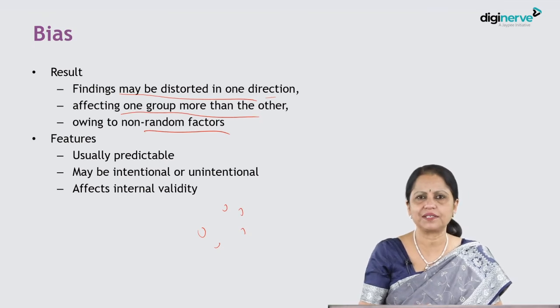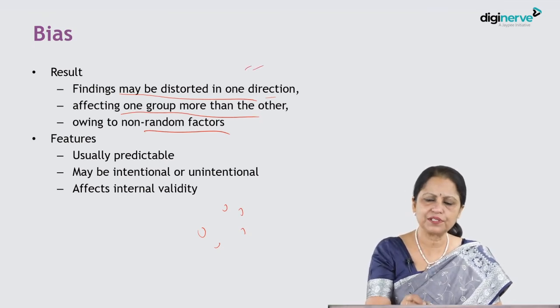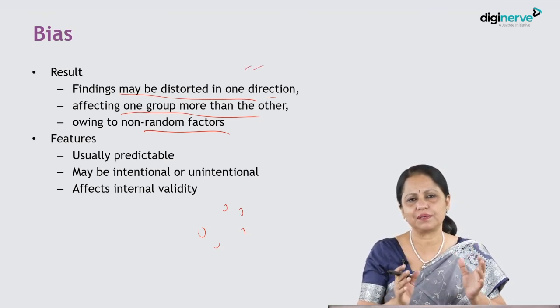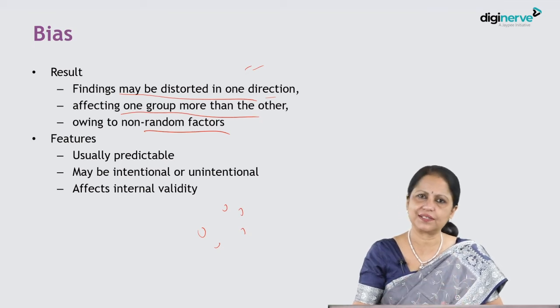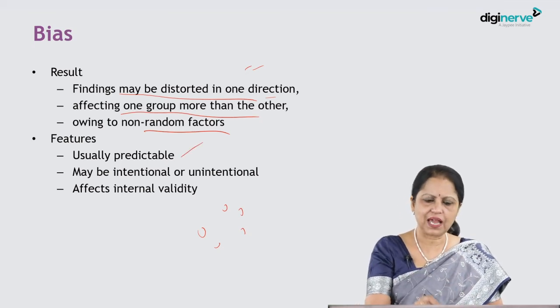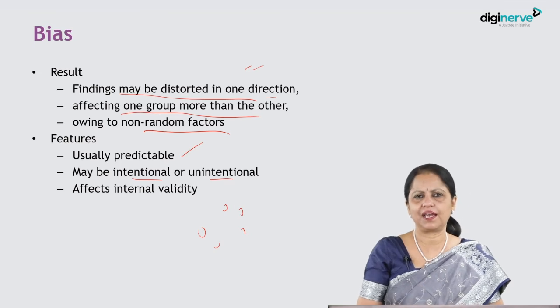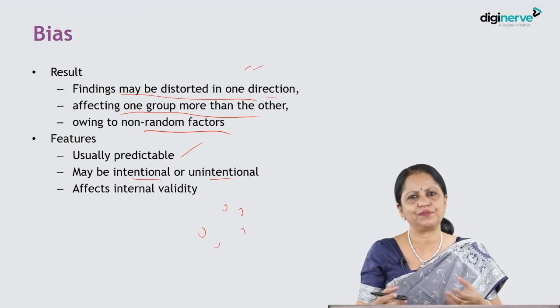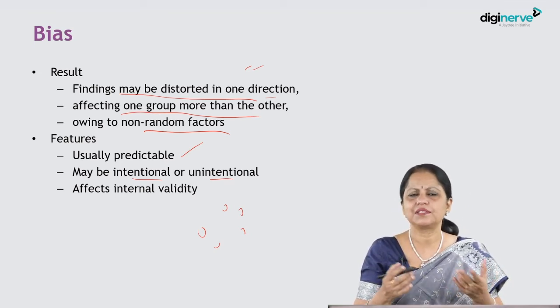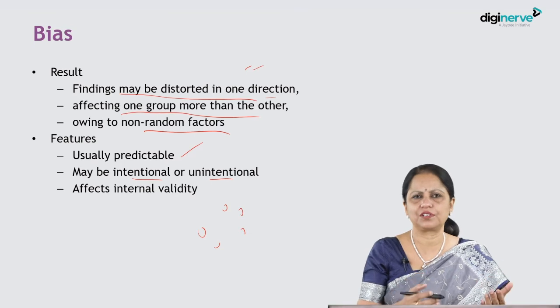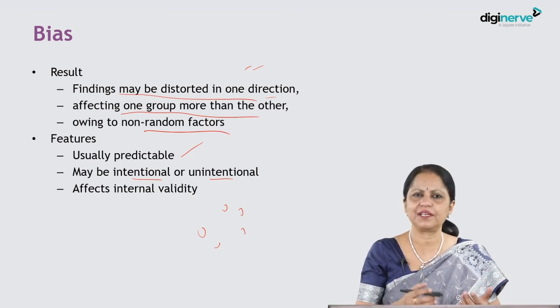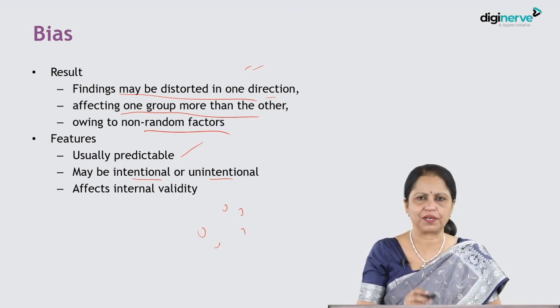Why systematic error? Because this happens due to some fault in the system or in the way that we have conducted the study. This may be intentional or unintentional. Unintentional is we are not aware of it, it just happens. There was some way it was performed wrongly, incorrectly, and that is why this error, bias, happened.